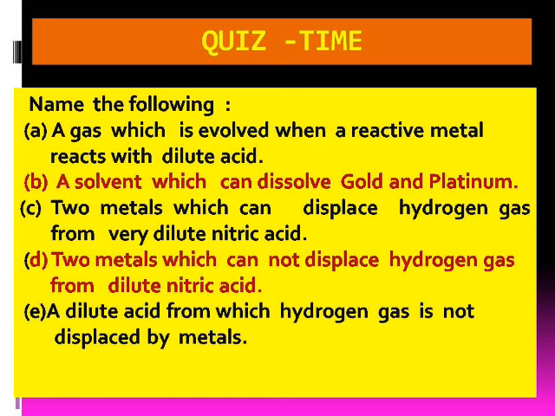Fourth. Name 2 metals which do not displace hydrogen gas from dilute acid. Fifth, name a dilute acid from which hydrogen gas is not displaced by metal.